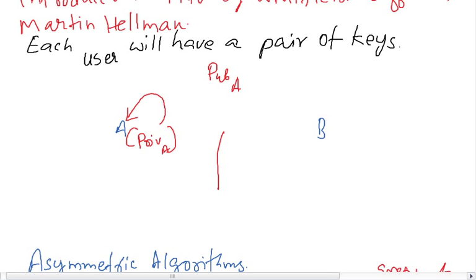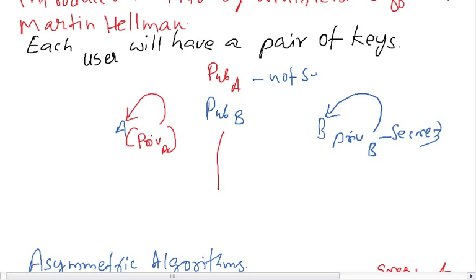This is very important. The public key of B is also publicly given, and the private key of B is with B only, with the owner. It should not be shared. This is highly secret, and this is not secret. The public key is published, and when encryption is taking place, if you take a plain text message, you can use a key. Now, what key can be used to encrypt the data?